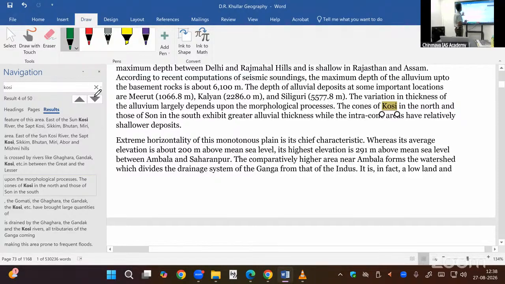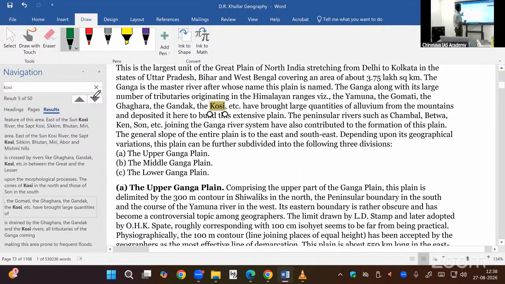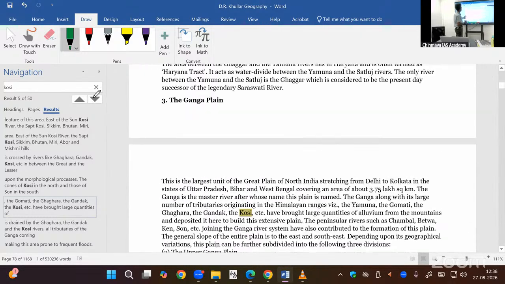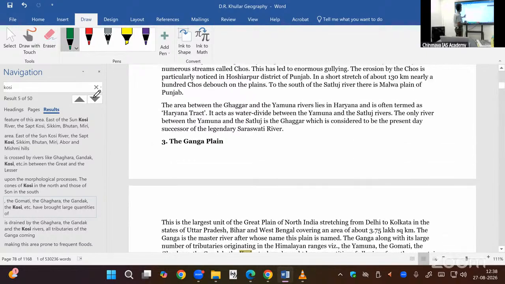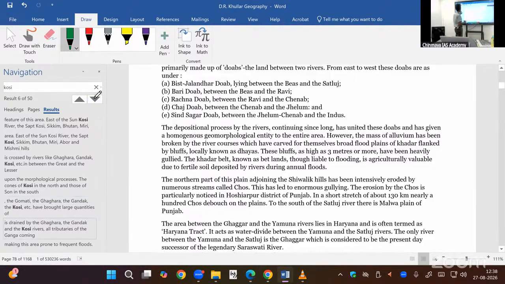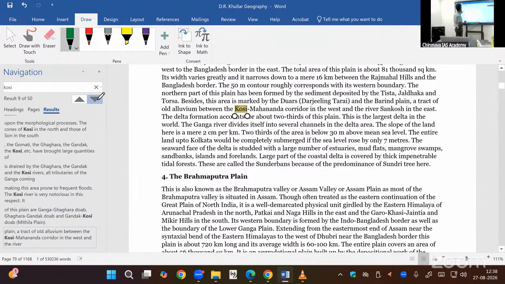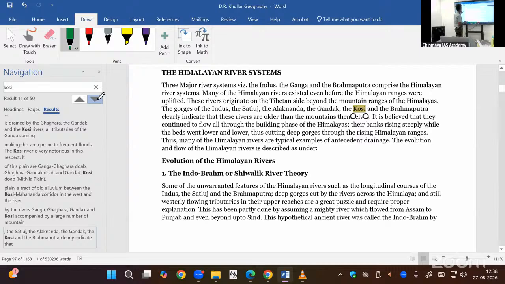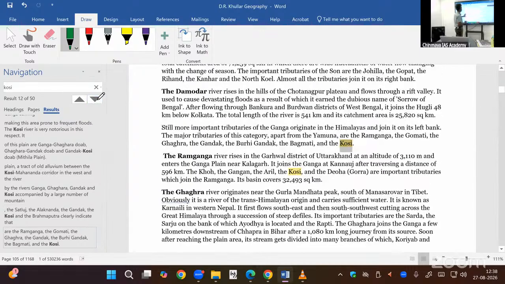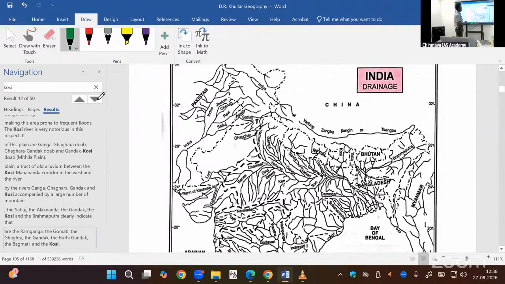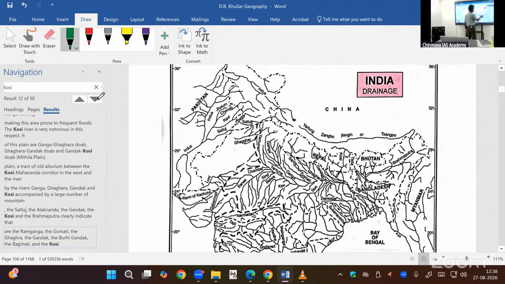Then, yes, the Ganga Plain. Okay, it is a plain, we can leave it. We have to go to drainage. Drainage pattern. In this, they have given the same, nothing more than that. Now we have completed this.